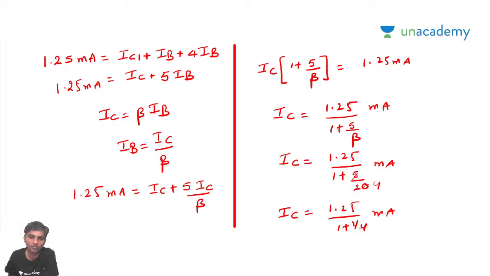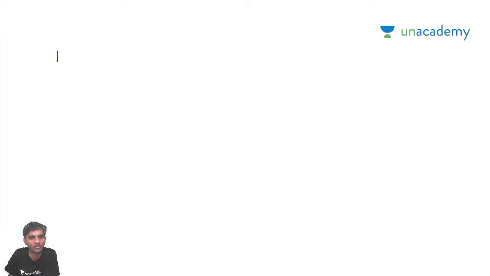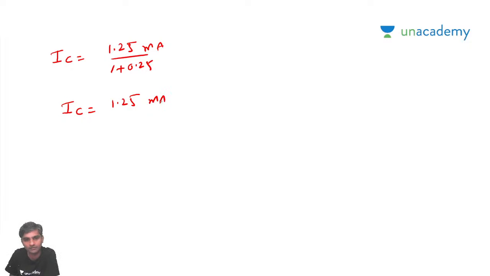If I write 1 by 4 as 0.25, that will help a lot, because the numerator and denominator will be equal. So IC is 1.25 milliamps by 1.25, and what remains is IC equal to 1 milliamp.